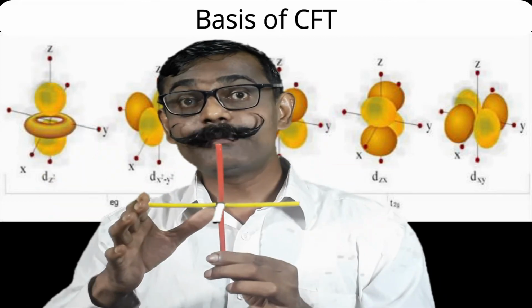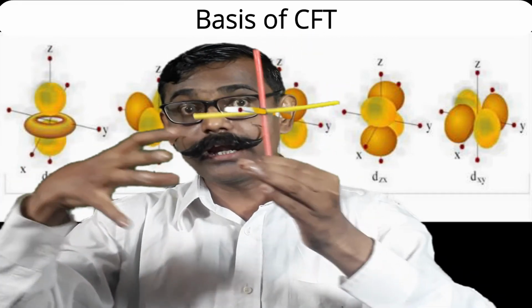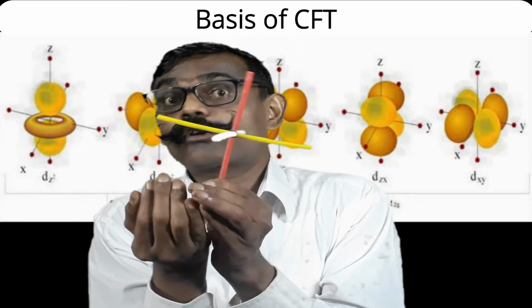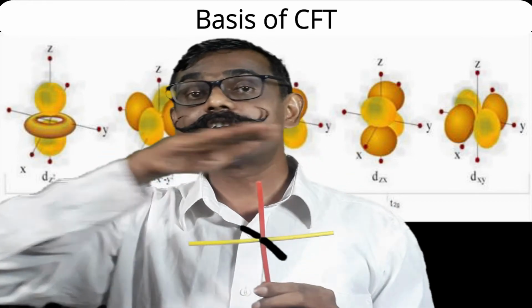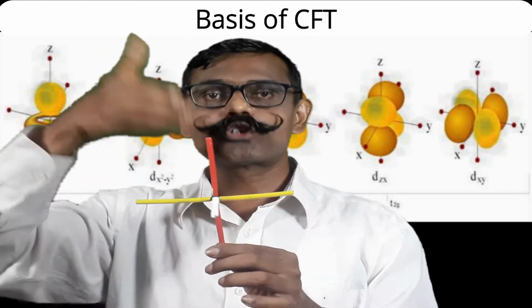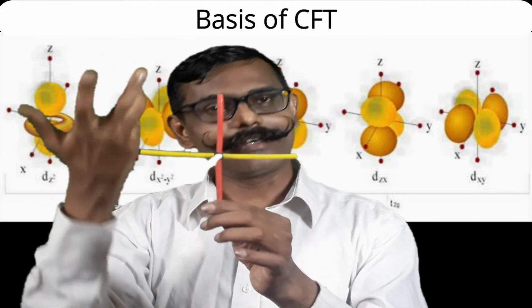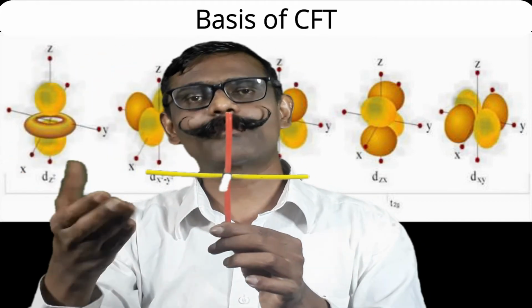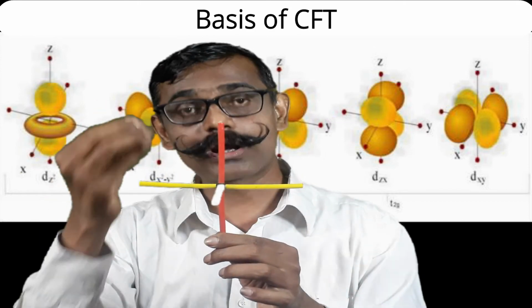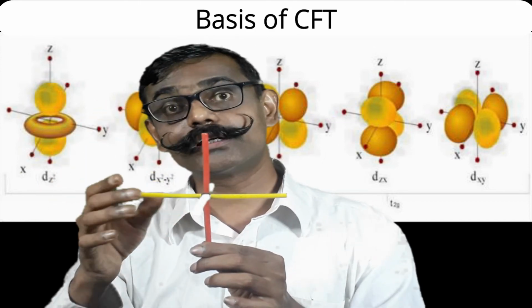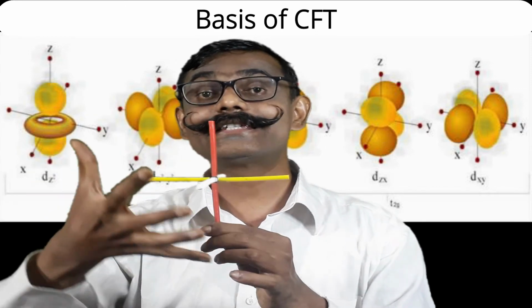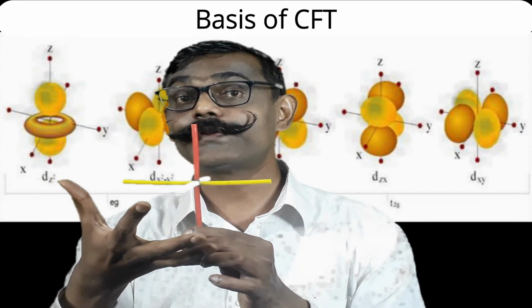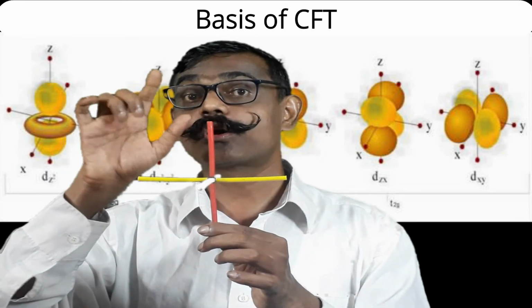And in a spherically symmetric hypothetical field, interaction will be there between the negative field of the ligand and the electrons of the d orbitals. In a spherically symmetric hypothetical field, degeneracy is maintained. But in our geometries, here octahedral, in other geometries, tetrahedral, square planar, trigonal bipyramidal, any geometry you consider, the interaction will not be uniform as is there in a spherically symmetric hypothetical field. Therefore, energy change will occur in the orbitals.